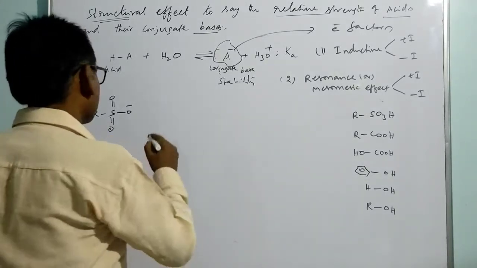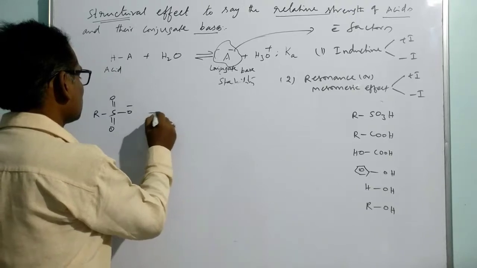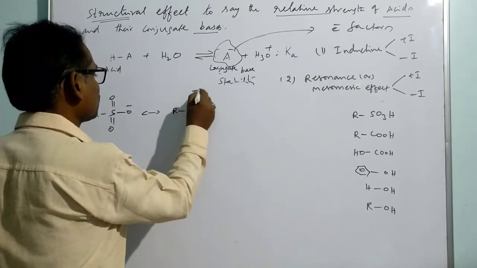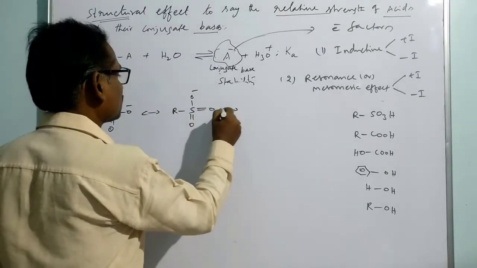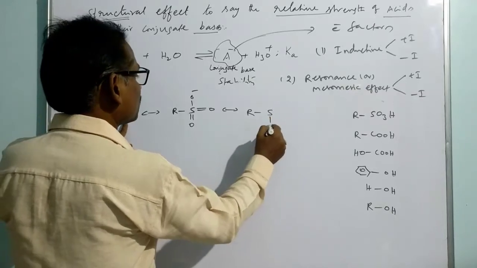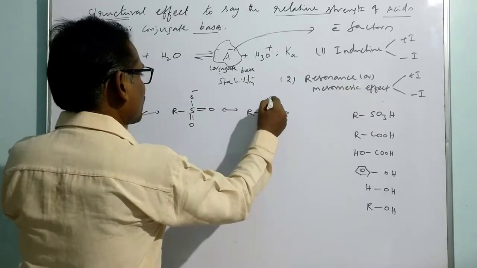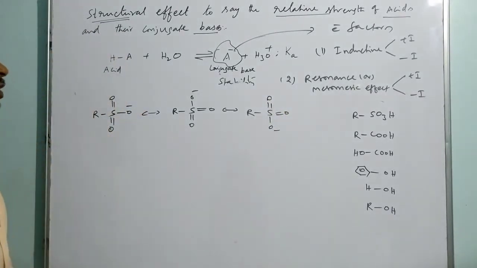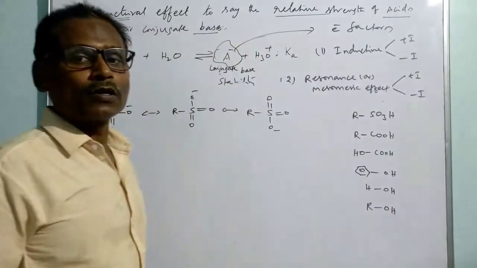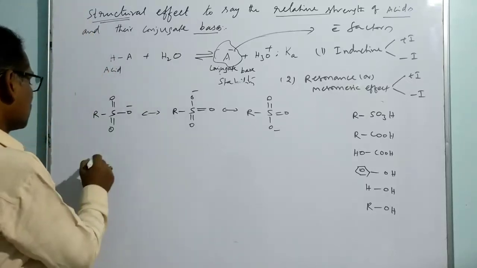So it has resonating structures. These are the resonant structures of sulfonic acid. If you go for the conjugate base of the second one, it gives a carboxylate ion after ejection of proton.